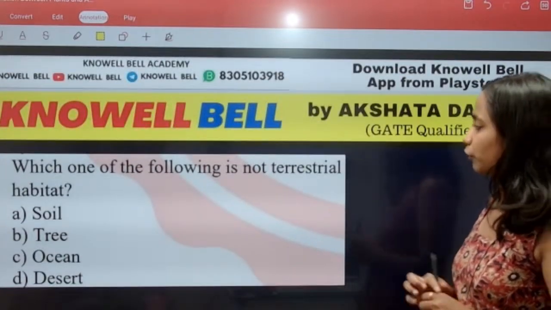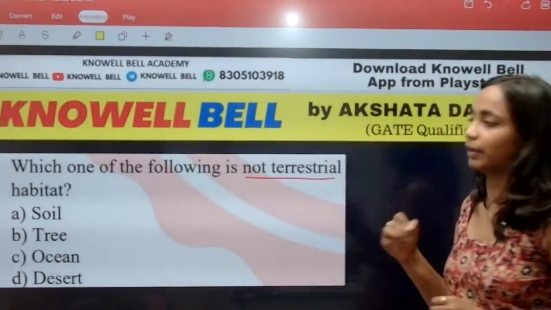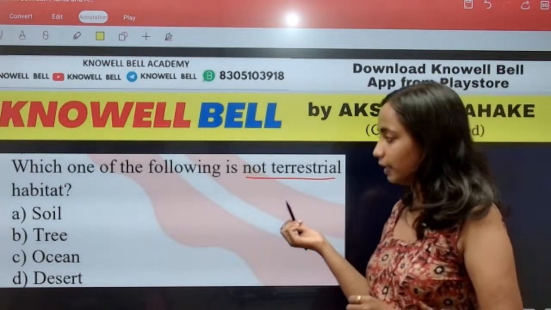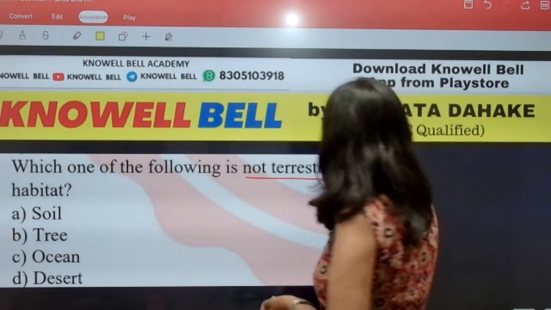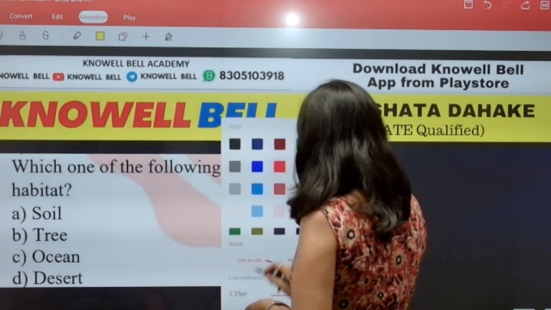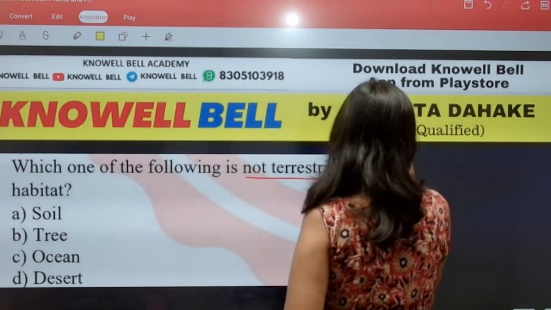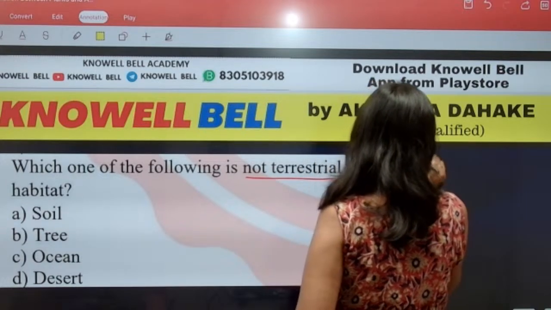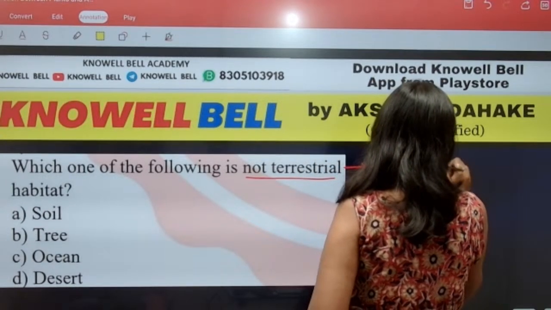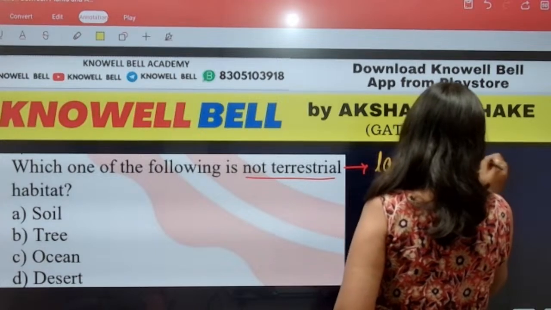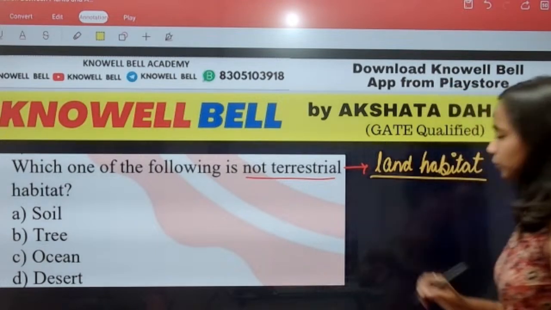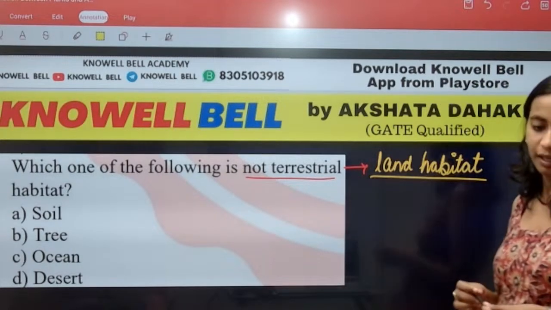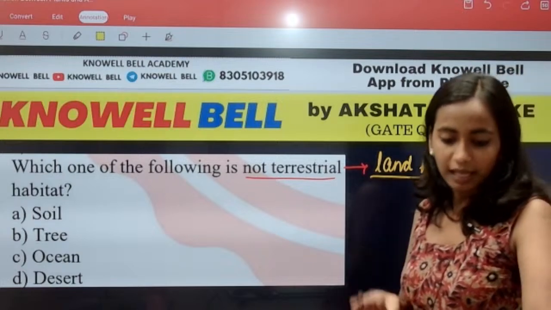Next question. Which one of the following is not a terrestrial habitat? इनमें से क्या एक terrestrial habitat नहीं है? Soil, tree, ocean and desert. Terrestrial habitat means land habitat. What is the meaning of terrestrial habitat? Terrestrial habitat का मतलब होता है land habitat. Terrestrial habitat means land habitat.